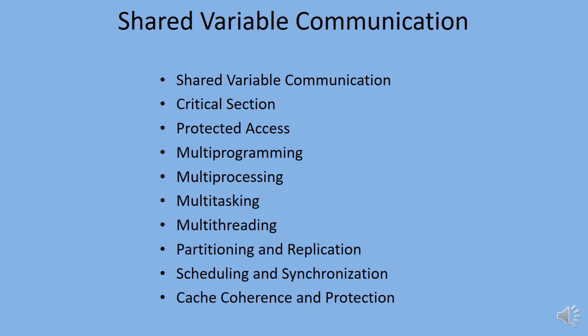Granularity of critical section affects the performance. If the critical section is too large, it may limit parallelism due to excessive waiting by processes. When the critical section is too small, it may add unnecessary code complexity or software overhead. Four operational modes. They are multi-programming, multi-processing, multitasking, and multi-threading.